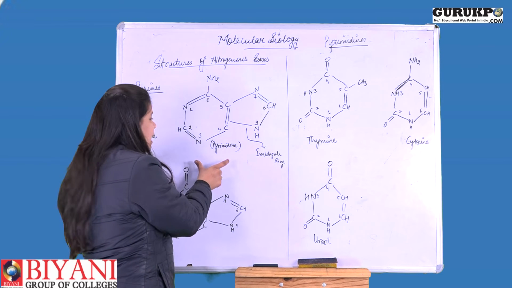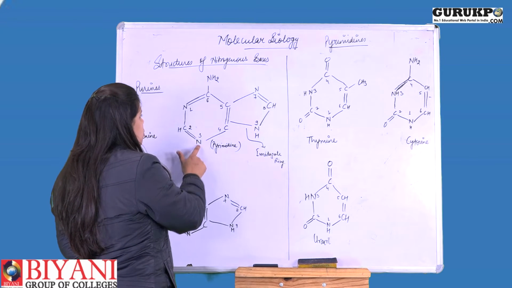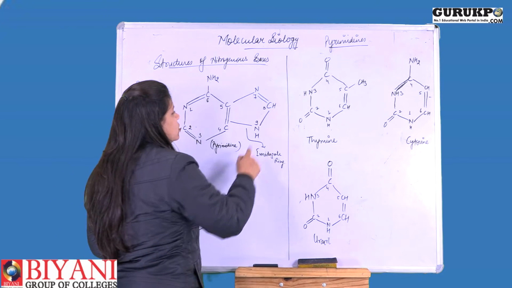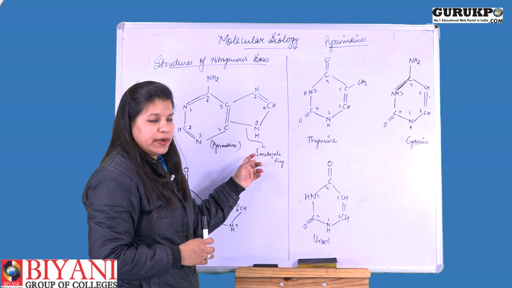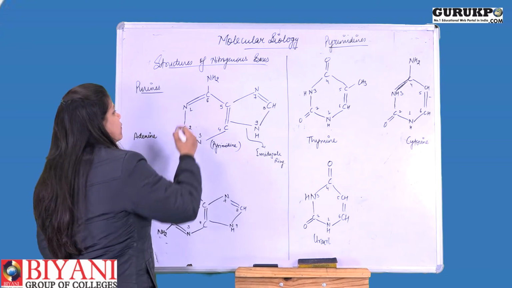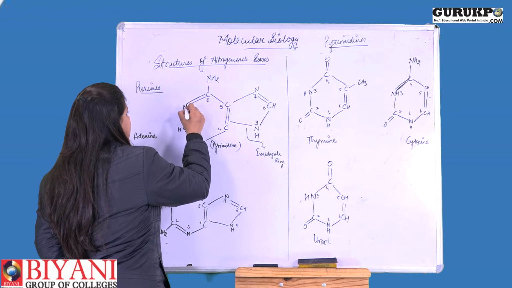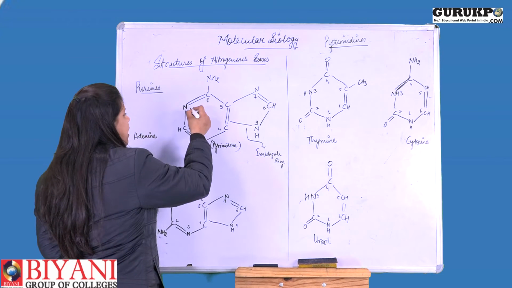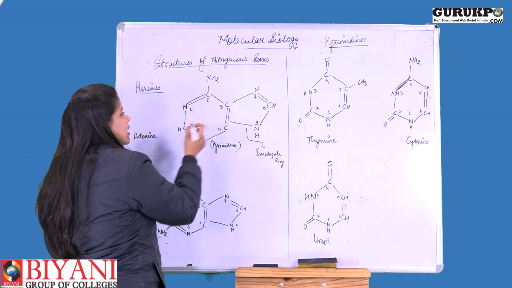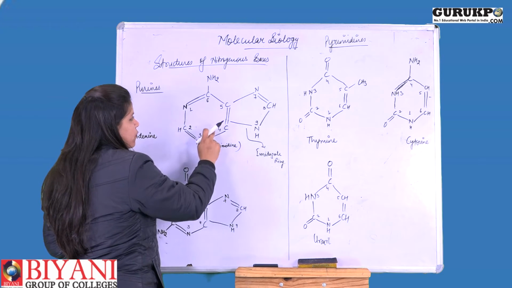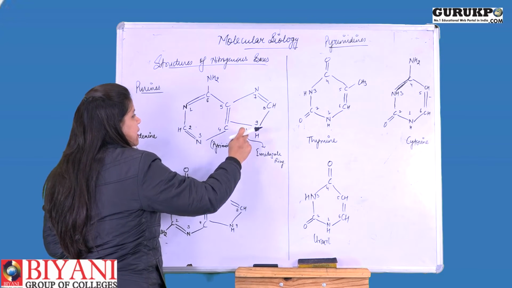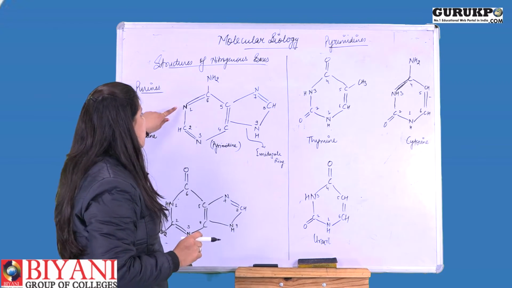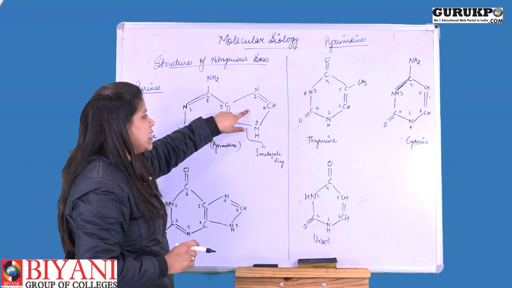Basically this is the structure of adenine, in which there are two nitrogen atoms in the 6 membered ring and another two nitrogen atoms in the 5 membered ring. The numbering starts with the nitrogen of the pyrimidine ring and occurs in the anti-clockwise direction, that is 1, 2, 3, 4, 5, 6, 7, 8 and 9. Hence the nitrogen atoms present in these two rings bear the numbers 1, 3, 7 and 9.